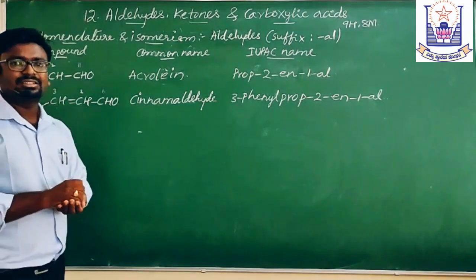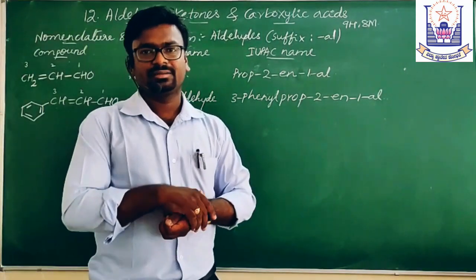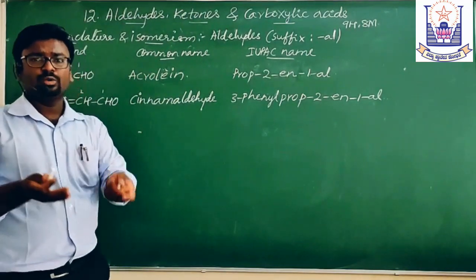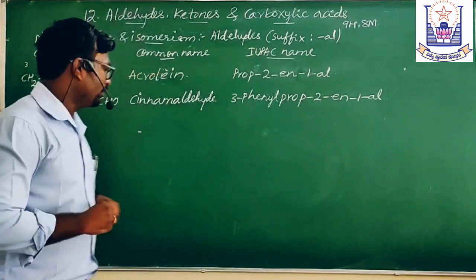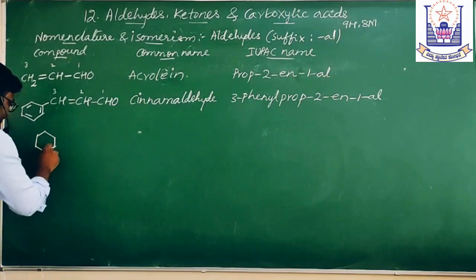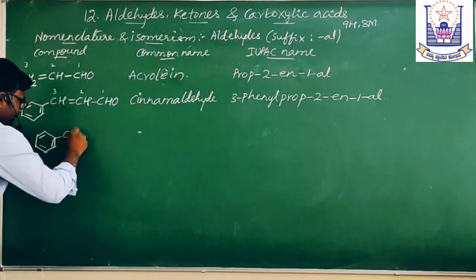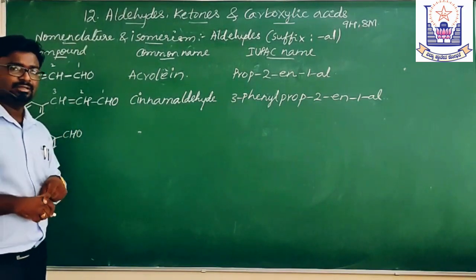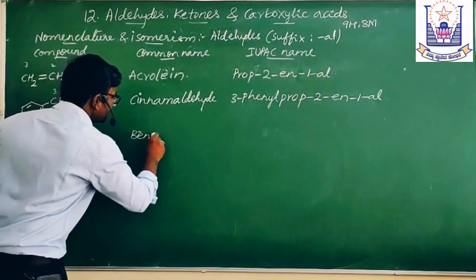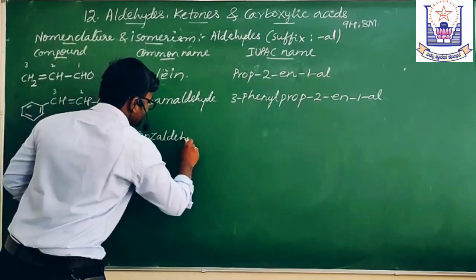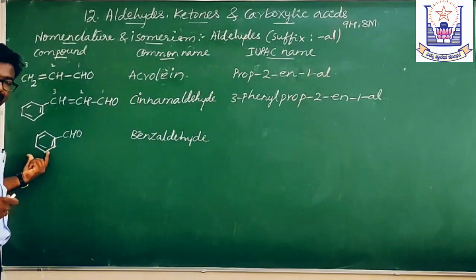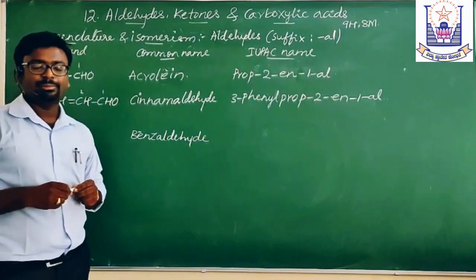Now let us consider some aromatic aldehydes. What are aromatic aldehydes? The aldehyde group is present on the benzene ring. Let us consider that. So what is this? Benzaldehyde. Benz stands for the benzene ring, and CHO is aldehyde: benzaldehyde.